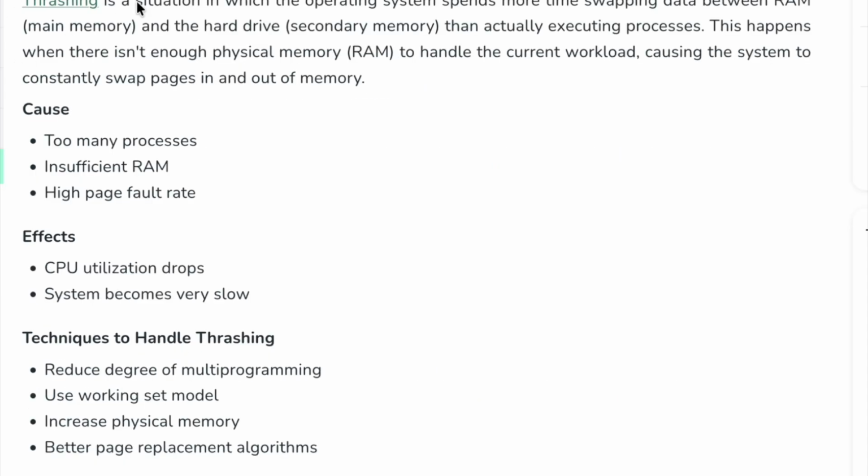One more question was: high page fault activity in an operating system is called as, it's a direct answer, called thrashing. Okay, so most of the questions are where you need to know the basic concept. What is thrashing, where it comes in an operating system or a compiler or a computer organization, then you need to know the concept.